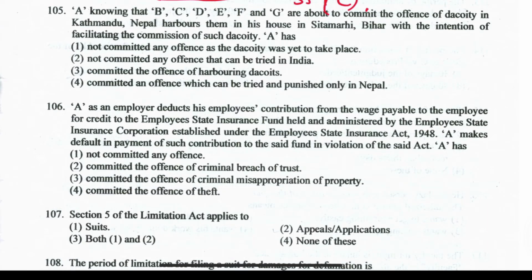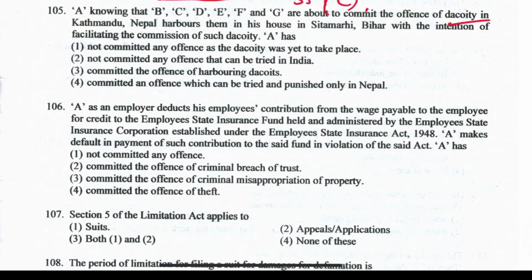Next question, question number 105. A, knowing that B, C, D, E, F and G are about to commit the offense of dacoity in Kathmandu, Nepal, harbors them in his house in Sitamarhi, Bihar, with the intention of facilitating the commission of such dacoity. A has not committed any offense as dacoity was yet to take place, not committed any offense that can be tried. Third option, committed the offense of harboring dacoits, or option number 4, committed an offense which can be tried and punished only in Nepal.